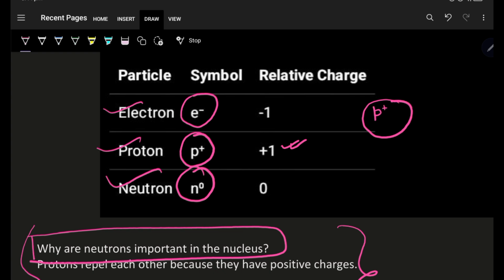if there are all protons, like charges should repel each other. We know like charges repel each other. Then how is it that the nucleus is stable when you have protons which are positively charged? Neutrons will not matter, you may think. But actually the number of neutron matters. Why? Because they intervene these charges.